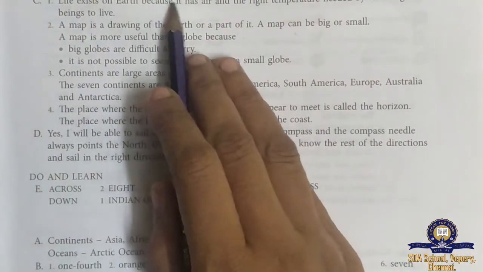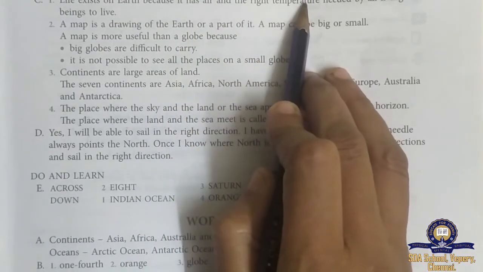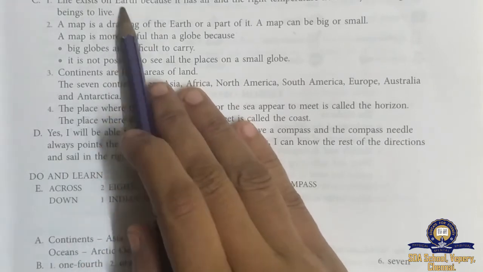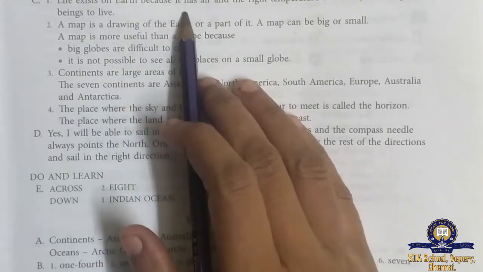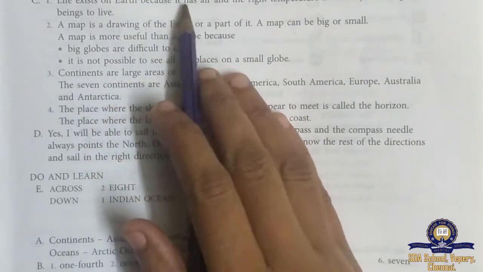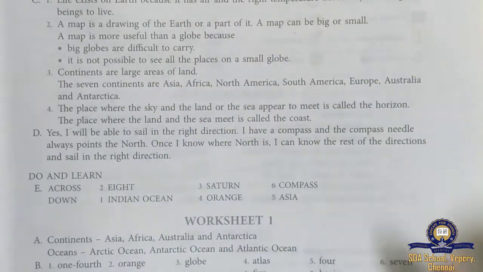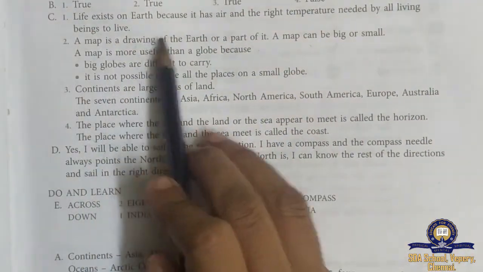Life exists on earth because it has air and the right temperature. Other planets have no life. Why? Because other planets do not have air and the right temperature. Only earth has the air and the right temperature needed for all living things to live. That's why life exists on earth.